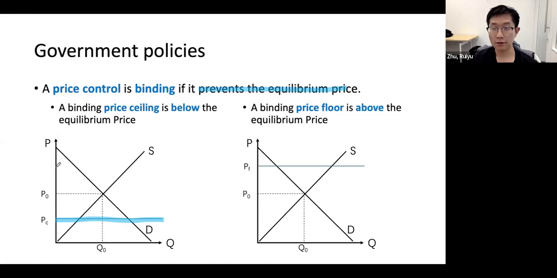So suppose some price ceiling that's higher than the equilibrium price. That ceiling doesn't do anything because naturally we will be in the equilibrium price, which is lower than the ceiling. So for price floor, that will be only effective if it's above the equilibrium price. So suppose price floor below the equilibrium price, that doesn't do anything because our natural price is already above the price floor, right? It's already satisfied the requirements.